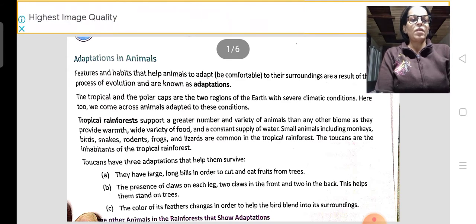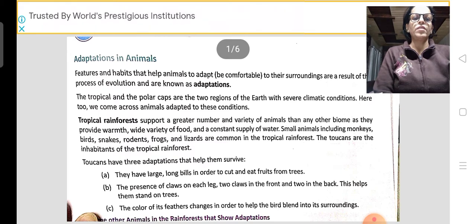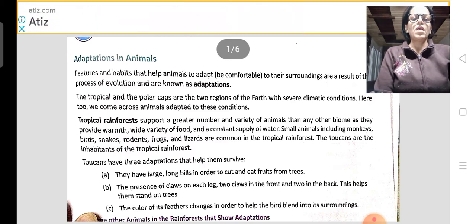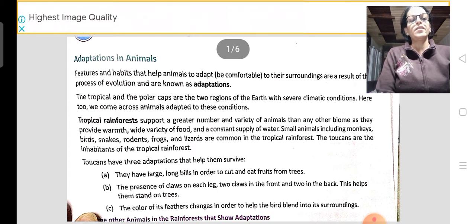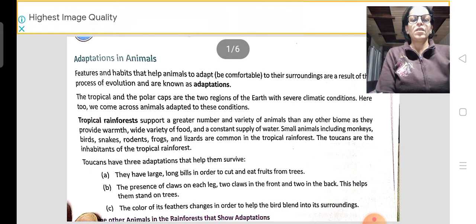So, in today's class, we are going to discuss adaptation in animals. First of all, we must know what adaptation is. You have seen this in your previous classes also. You have studied that adaptation means adjustment with the surrounding. In simple words, adjustment with the surrounding is called adaptation, right?